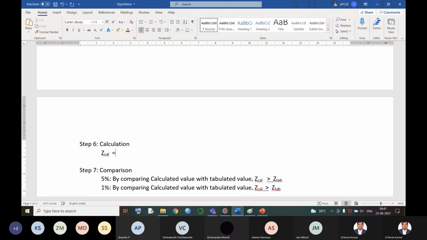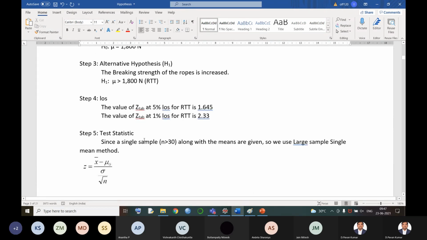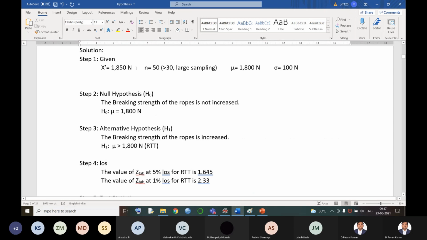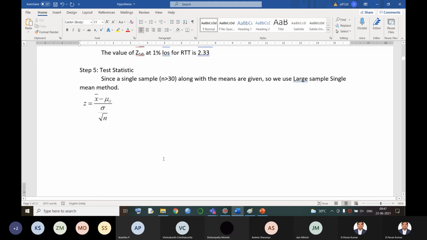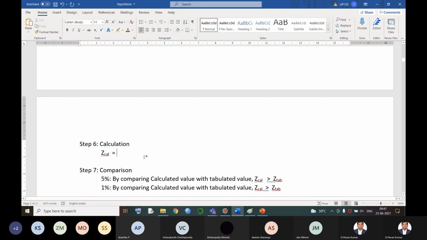Zcal is equal to, here we have the formula: x bar minus mu. What is x bar given in the formula? 1850, and mu is 1800. So Zcal is equal to 1850 minus 1800. Let me have the whole bracket here. That means this is completely the numerator. Now this is divided by sigma by root n.